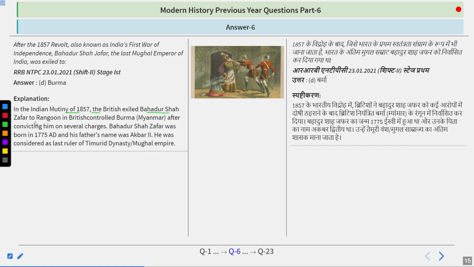The British exiled Bahadur Shah Zafar to Rangoon in British-controlled Burma after convicting him on several charges. Bahadur Shah Zafar was born in 1775, and his father's name was Akbar II. He was considered the last ruler of the Timurid dynasty, the Mughal Empire. So, do you remember the name? The answer is Burma.